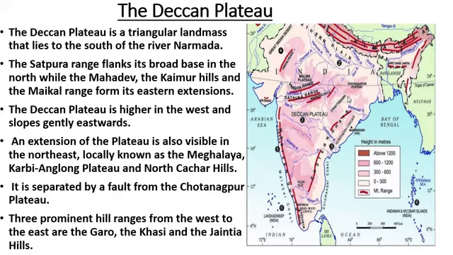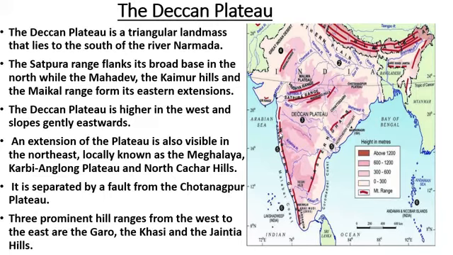The Deccan Plateau is higher in the west. Here the altitudes are higher on the western side, and it slopes gently eastward. Here the altitudes are low.